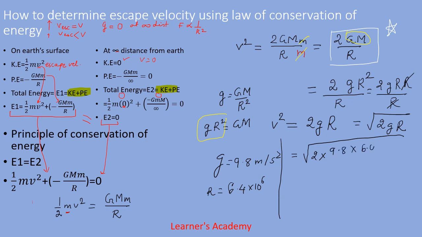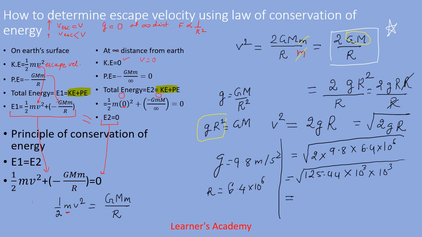When we solve this further, we get square root 125.44. Now I'm going to break up 10 to the power 6 and write it as 10 to the power 3 into 10 to the power 3 again. Why?